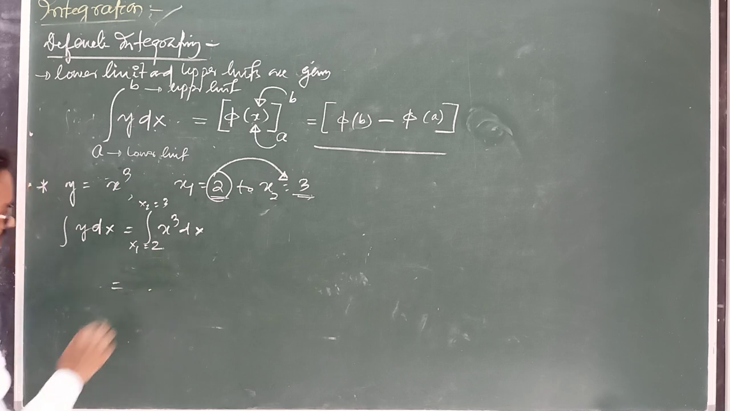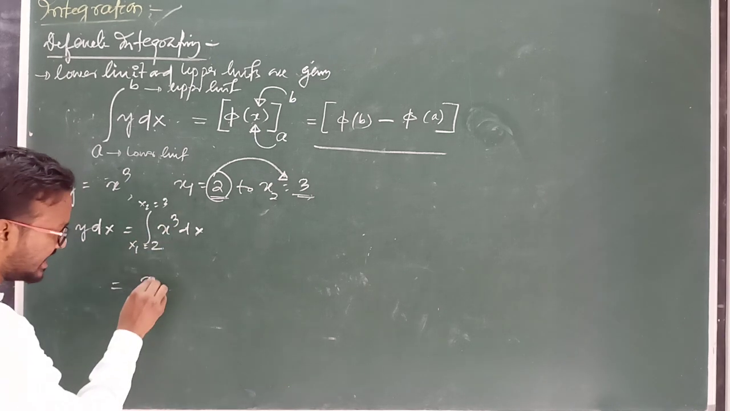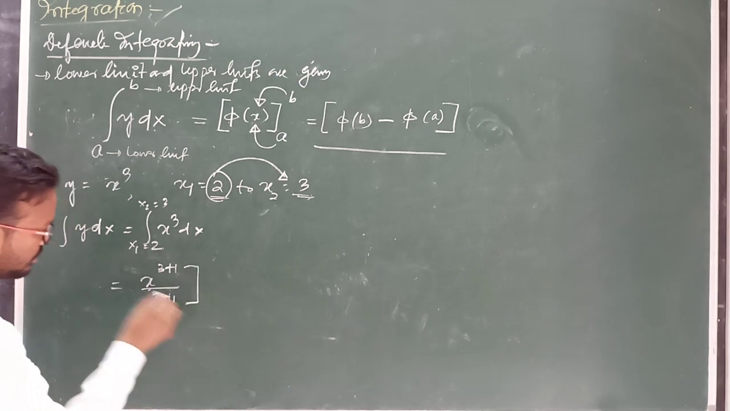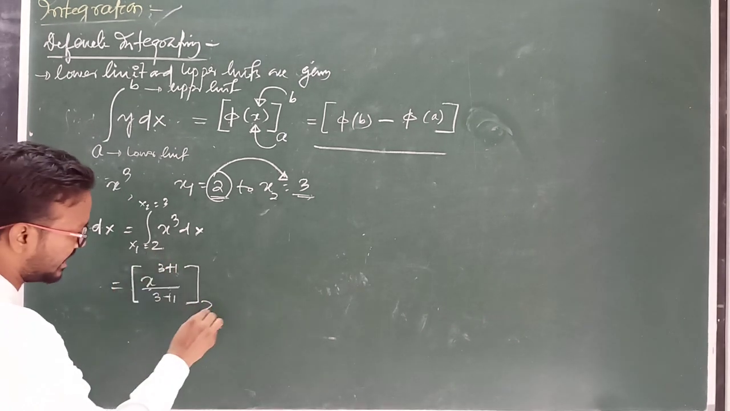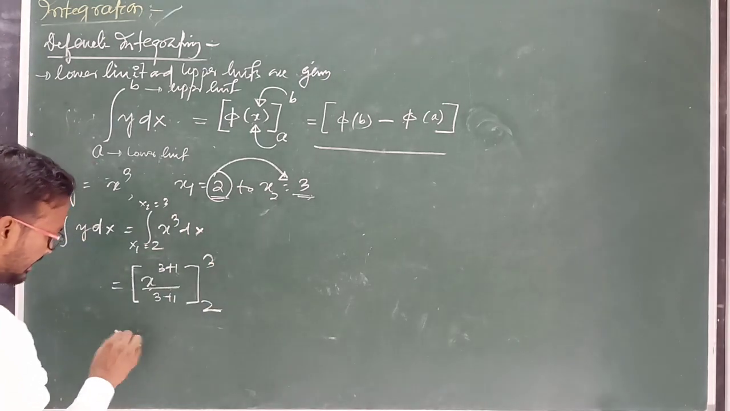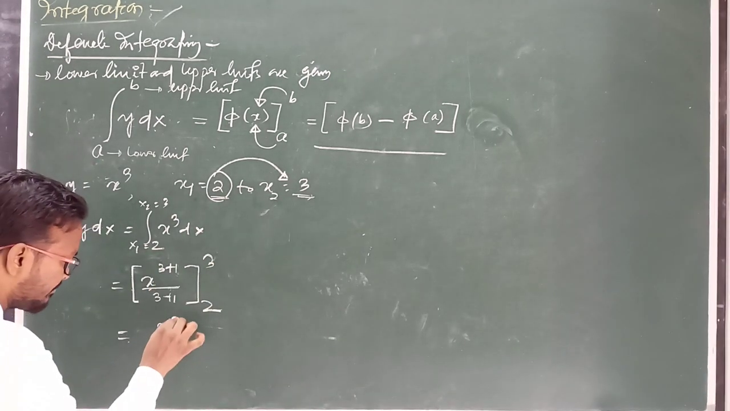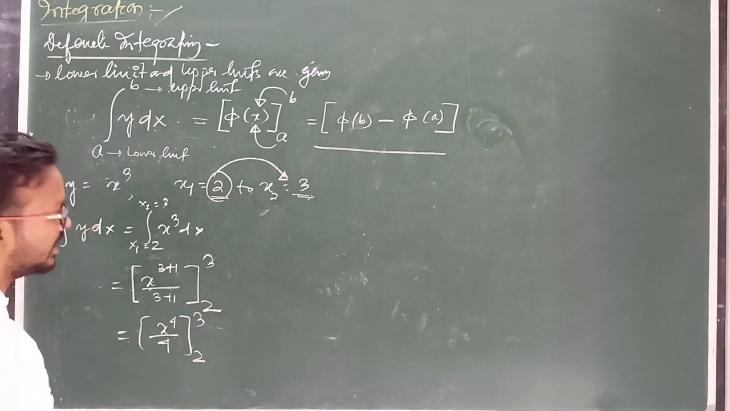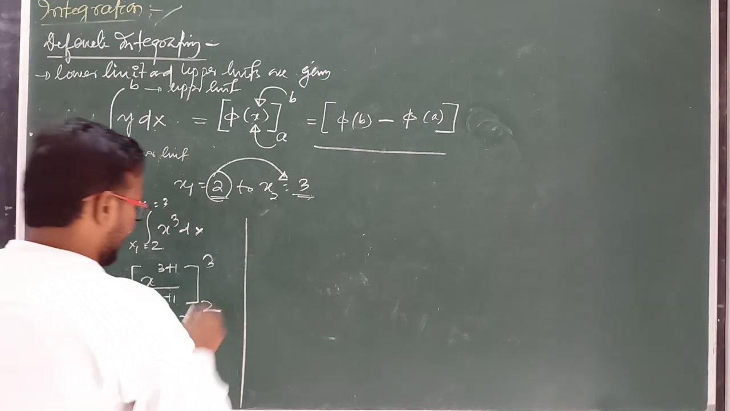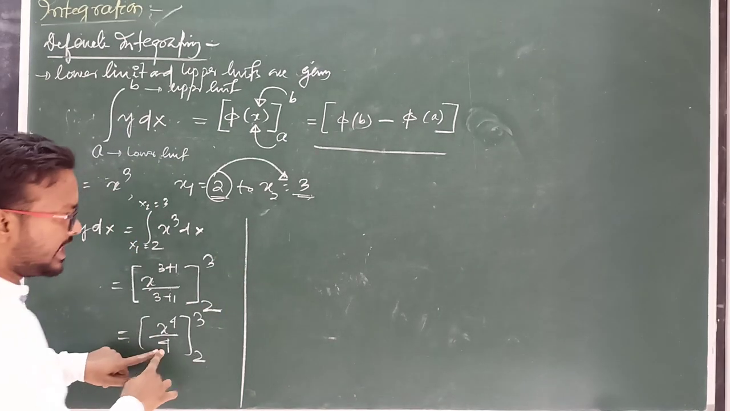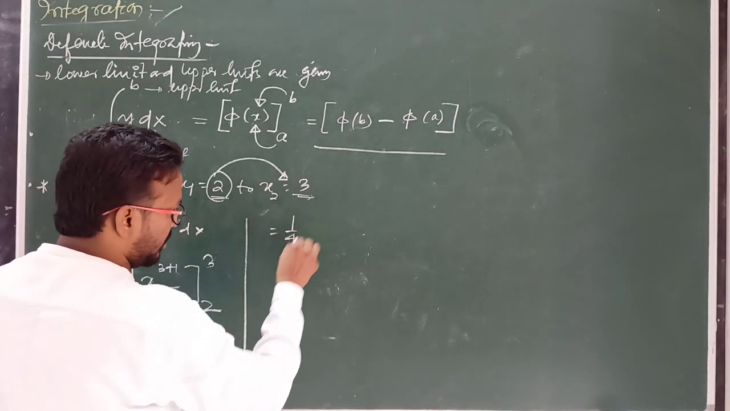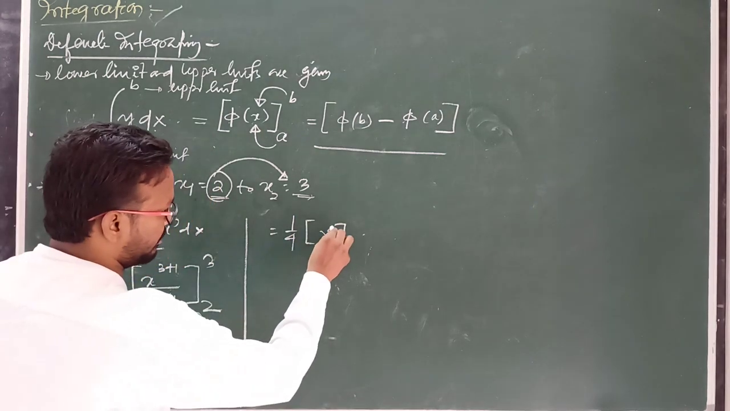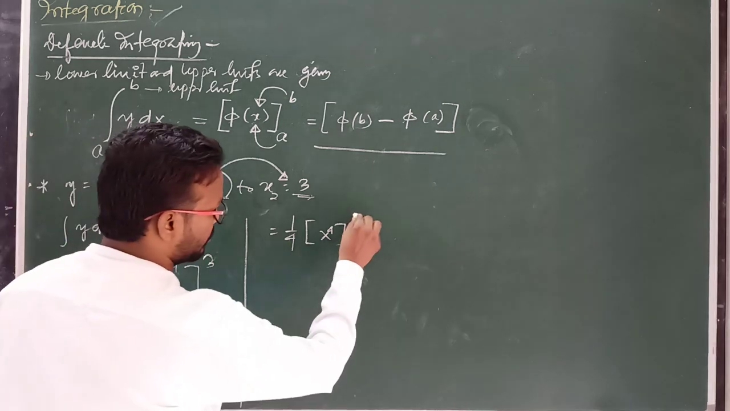Then the integration of x cube, how much? That is x to the power 3 plus 1 divided by 3 plus 1. We have to use a square bracket and write the lower limit and upper limit 3 here. Then x to the power 4 divided by 4, with lower limit 2 and upper limit 3. Then 1 by 4 is a constant quantity, so you can take 1 by 4 outside, and x to the power 4, from 2 to 3.